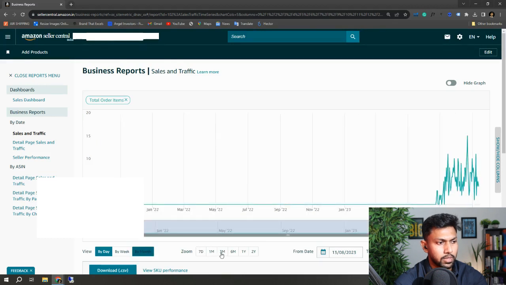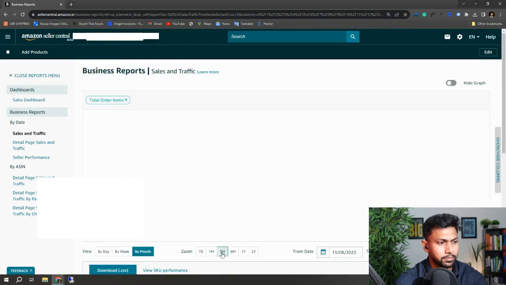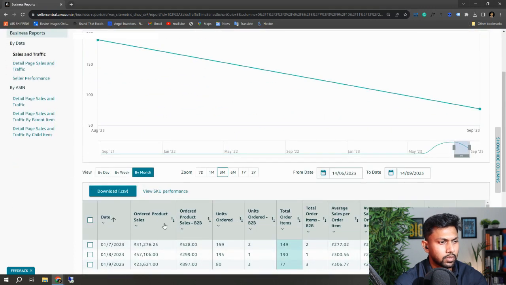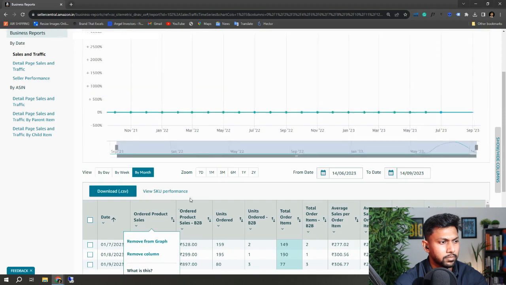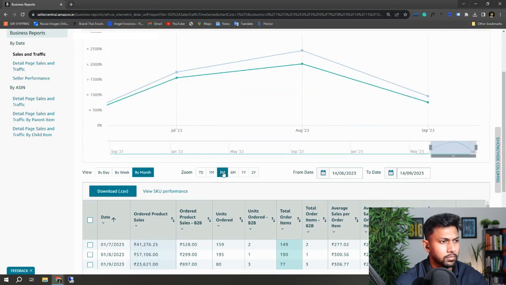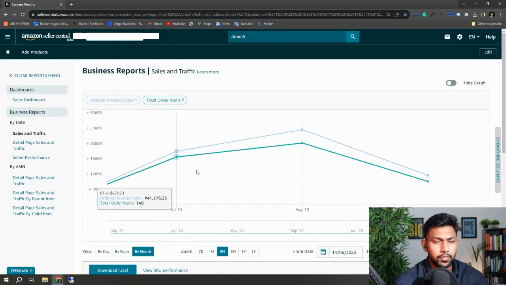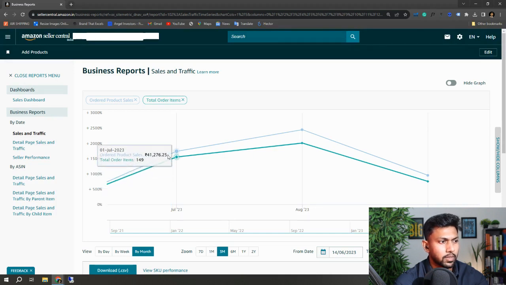Let me do it monthly, for the last 3 months. Okay, so here you can see the first month we started, it got 149 orders, 41,000 rupees in sales. Then the second month it increased to 190 units, 57,000 rupees in sales.